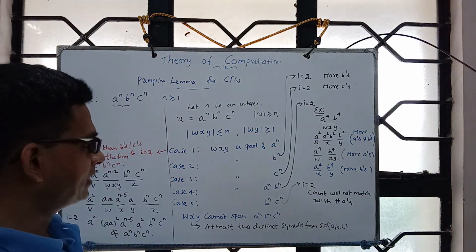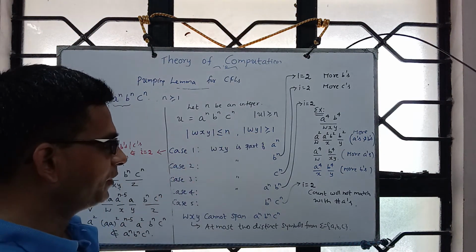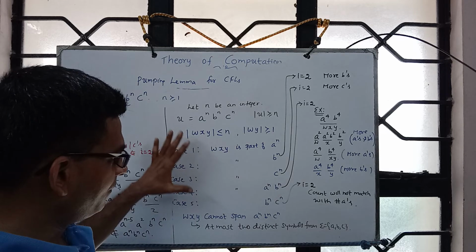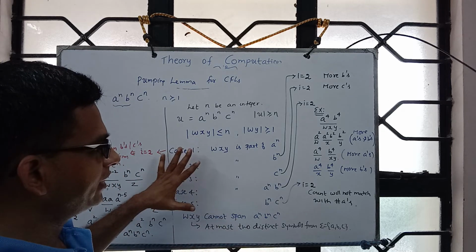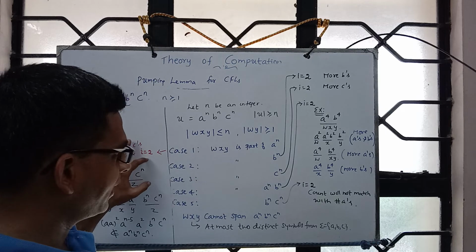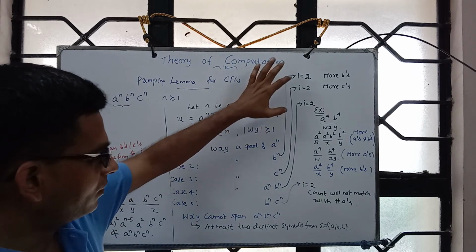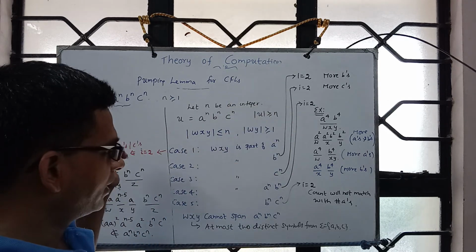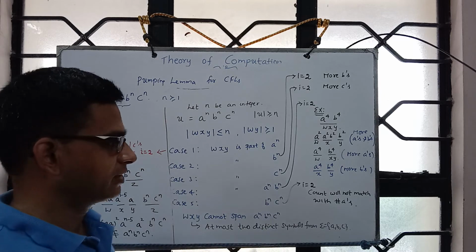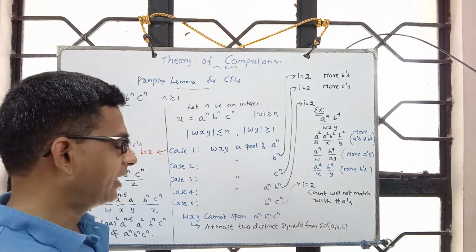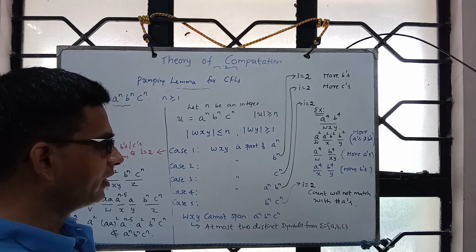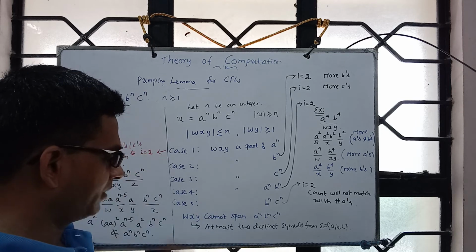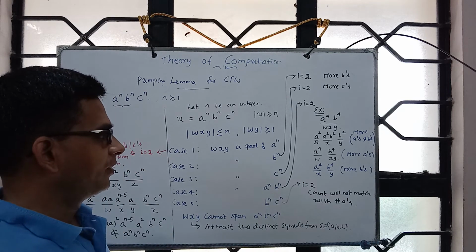But interestingly, if you choose i equal to 2, you get to see that we arrive at a contradiction. So whatever way you decompose, you get to see that there exists one i. For example, take i equal to 0, you get a contradiction. Take i equal to 2, you get a contradiction. Take i equal to 10, you get a contradiction. So you get to see that there exists at least one i for which the contradiction comes. Therefore, this language is not context free.